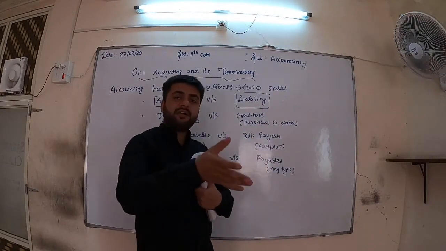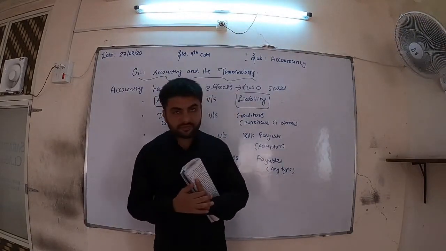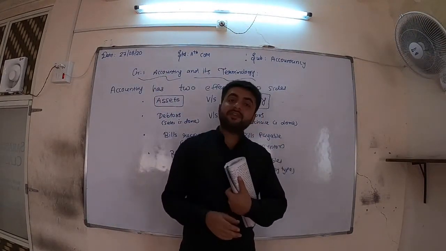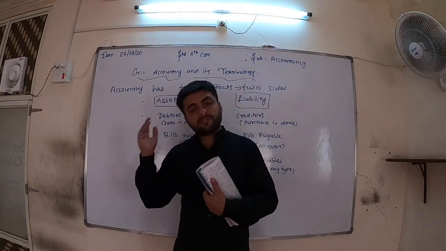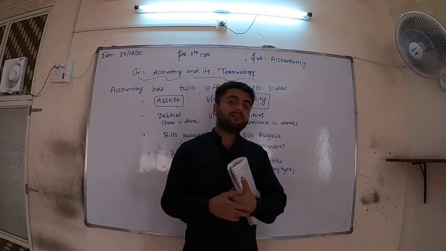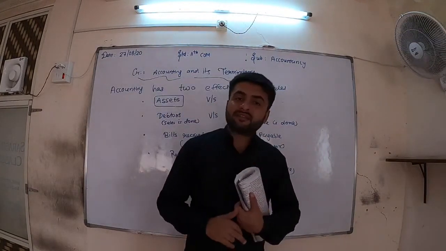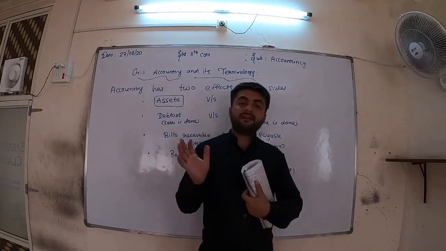I am a trader, you are a trader, XYZ persons are traders. We are purchasing and selling goods to each other. Now this trade discount is one of the basic discounts which is always deducted. Suppose you are purchasing goods regularly from me, I am selling goods regularly to you. So there is a relation between us. So regularly we are deducting the discount.